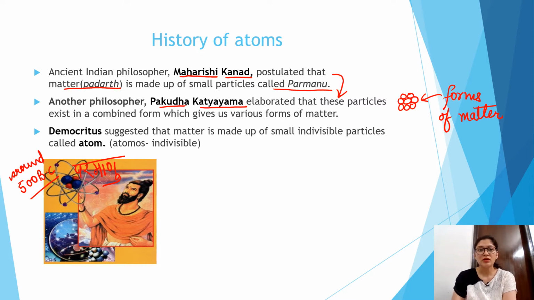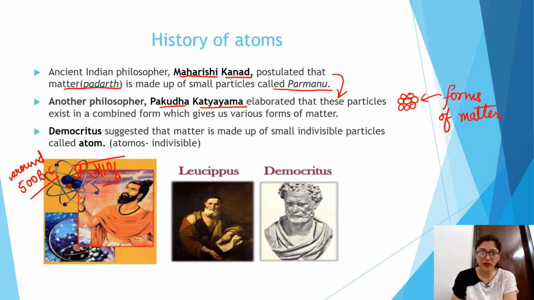Then another philosopher, who plays a very important role in the discovery of the atom, known as Democritus. Democritus states that matter is derived from atomos, which means indivisible, which cannot be further divided.